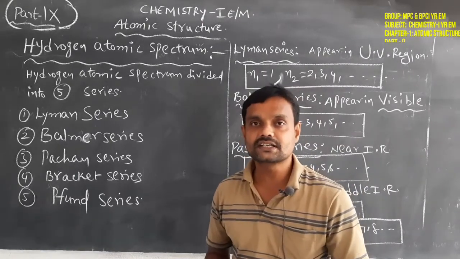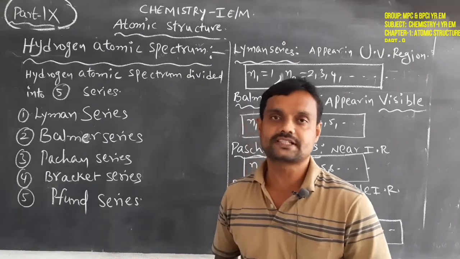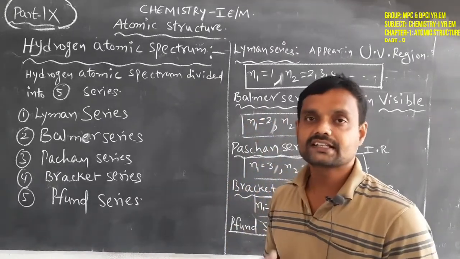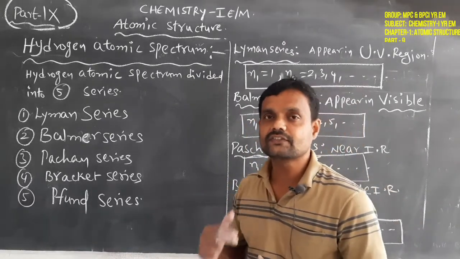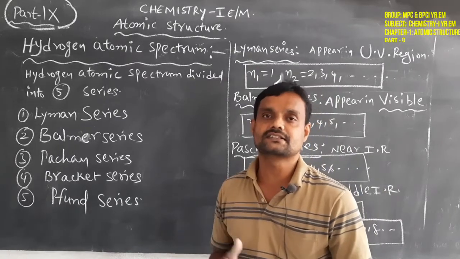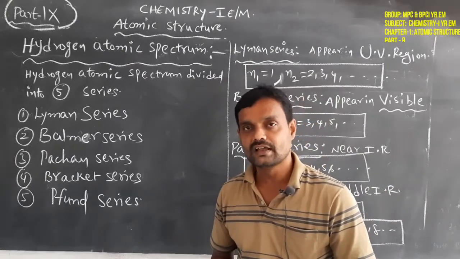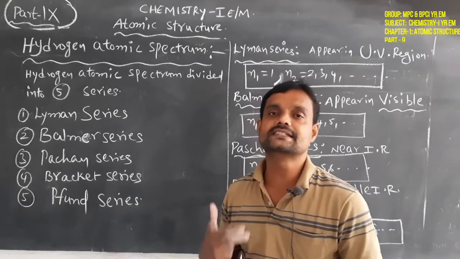They absorb different amounts of energy and go to different energy levels. That means they are excited to different energy levels.